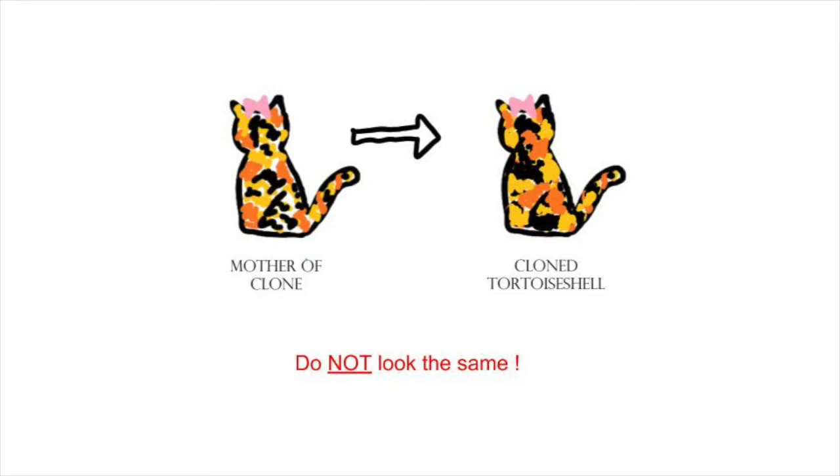A cloned tortoiseshell cat will not look the same as its mother due to random X inactivation of X chromosomes, leading to variation in expression between different neighboring cells.